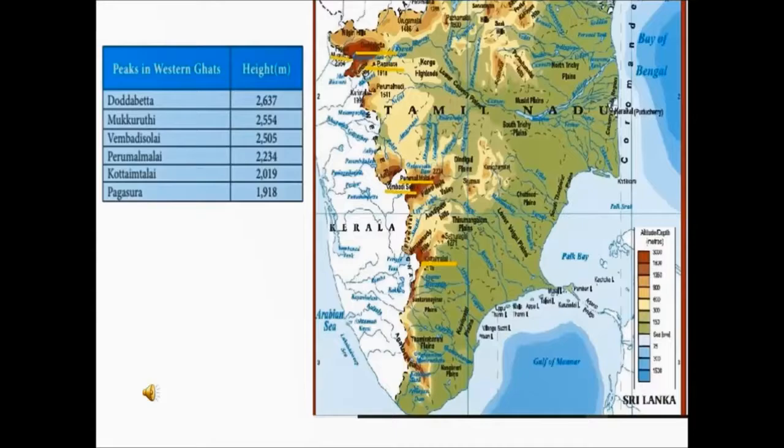In this tabular column, you can find the names of the peaks in the Western Ghats. Its height is also mentioned here. Now, take the physical map of Tamil Nadu in your book and highlight the names of the peaks in that map as it is shown here.